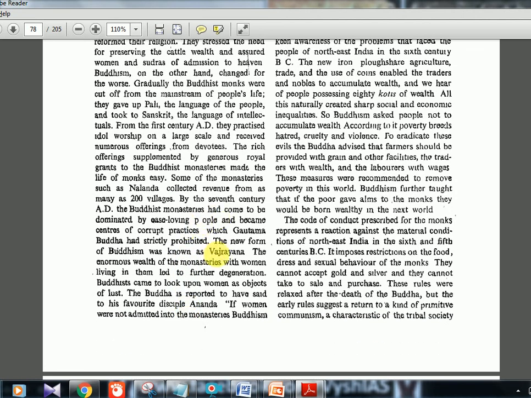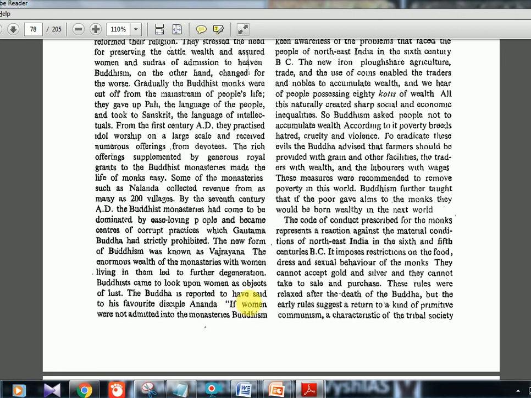And Buddhism also came to be known as Vajrayana at that time. And they had too much wealth, and women were also living there, and women were considered as objects of lust now. So that is why women's entry, which I told you, would later create problems. Whatever Buddha had in mind did not work out, and it actually became a totally new ideology. The Vajrayana was a totally new ideology.